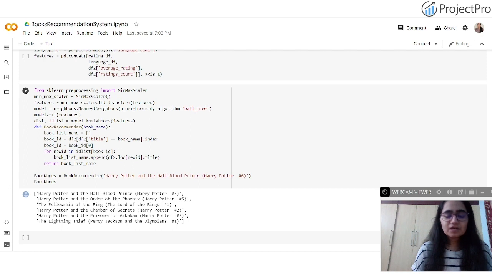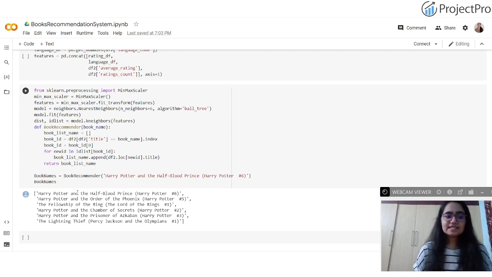The algorithm over here is the ball tree algorithm. Then you're fitting the features over here to your model. Model.fit is the method, and then you're fitting the features. After doing that, you're running your algorithm by defining this function, as you can see on my screen, book recommender followed by the book name. Now this is basically a function which has to be called over here. It is going to return the book list name.